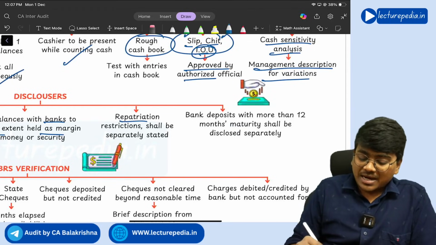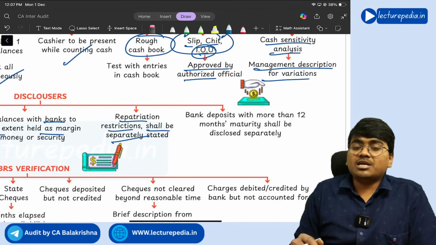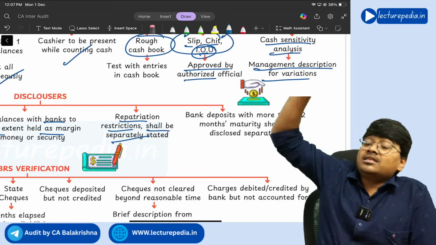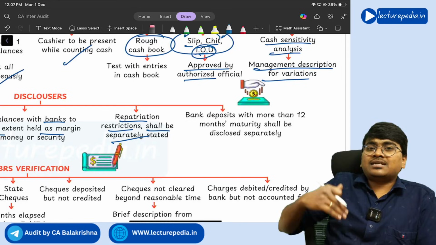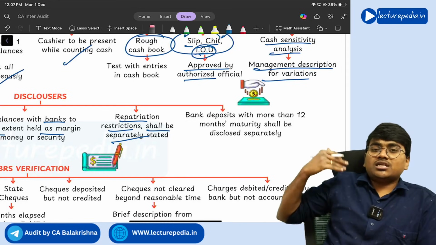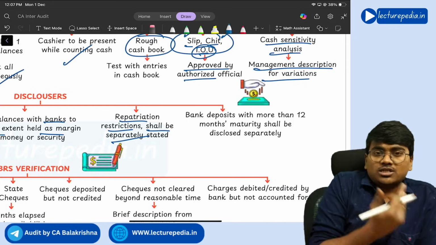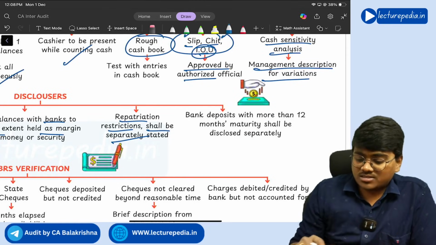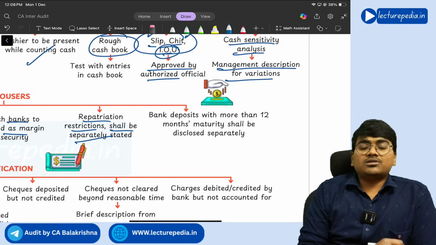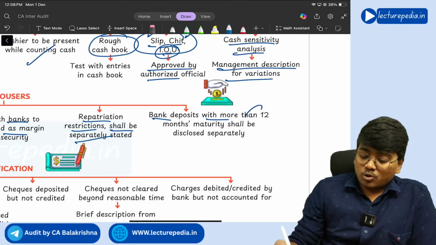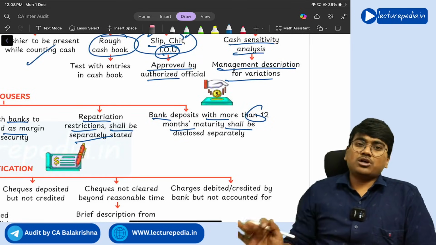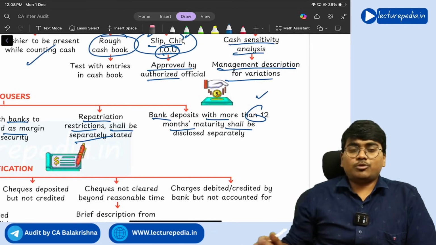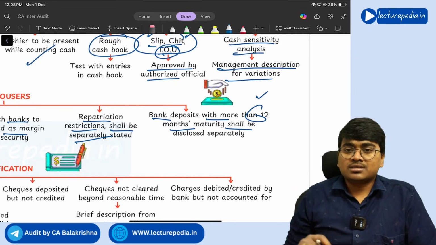Next, repatriation restriction shall be separately stated. Repatriation means your money there in the foreign country that you want to bring to India, that is repatriation. So if at all there are any repatriation restrictions with respect to any of the cash balances or bank balances, you need to state the repatriation restrictions. Understanding, you need to disclose the repatriation restriction. Next, bank deposits with more than 12 months maturity shall be disclosed separately, because these will become long term deposits, right? So you need to disclose them separately.